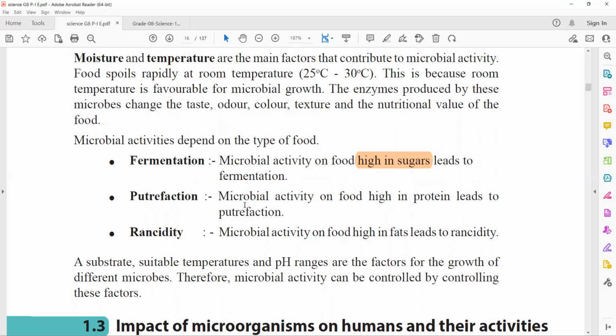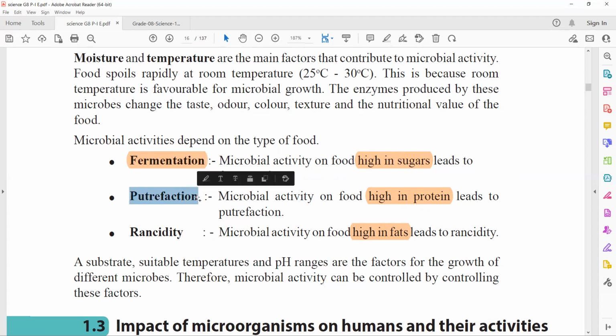And putrefaction, what is it? Microbial activity on food high in protein. So it occurs on food which are high in protein. Okay, rancidity, it is also microbial activity. However, it occurs on food high in fats. So you have to highlight these points, right? So fermentation, you have to remember. Fermentation on sugars, or on foods high in sugars.